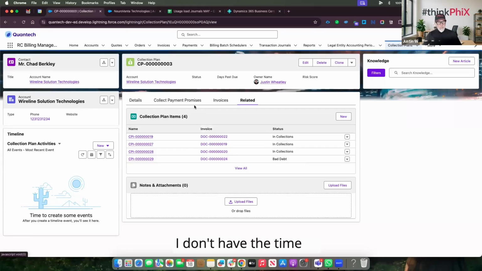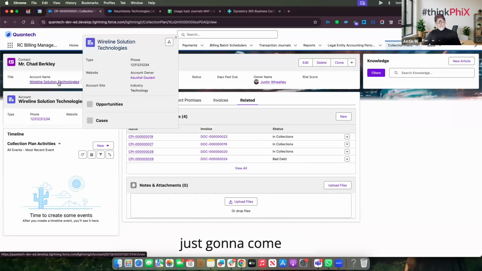I don't have the time to now, but I can also go and create a collections payment promise, which is where I can start to work with the customer and have them pay these invoices over a number of months. So I could say the total debt overdue is 20,000. I want to split that 20,000 over a number of months.